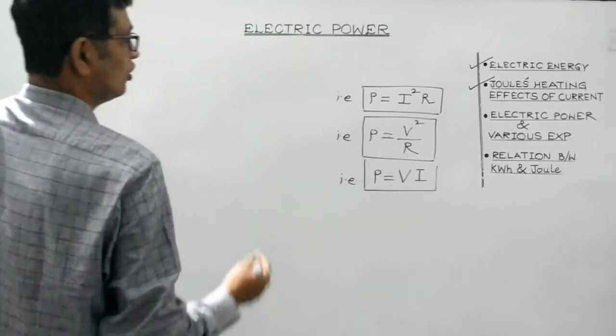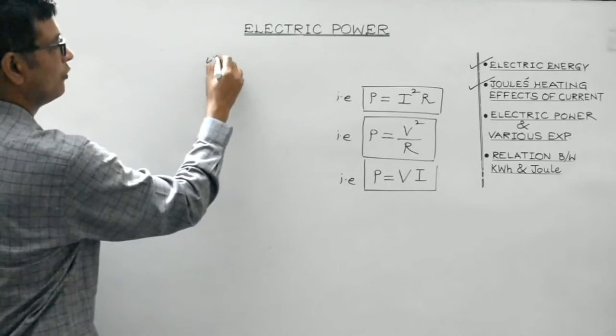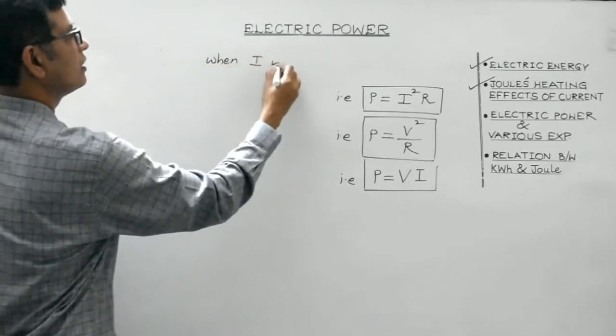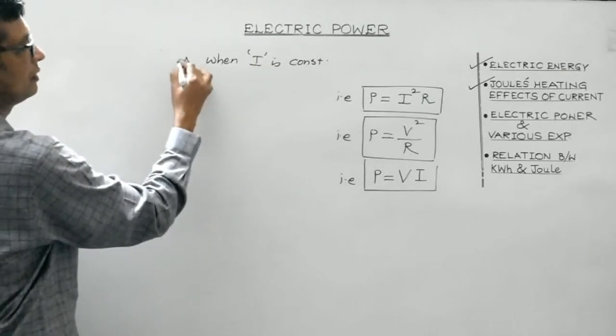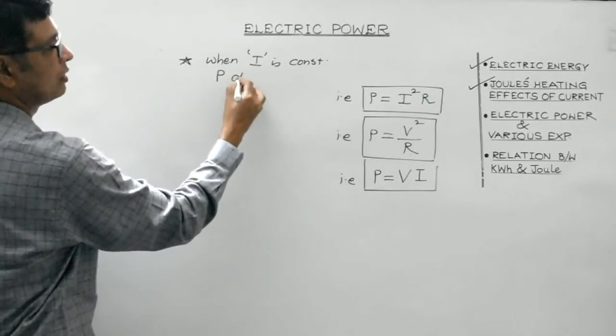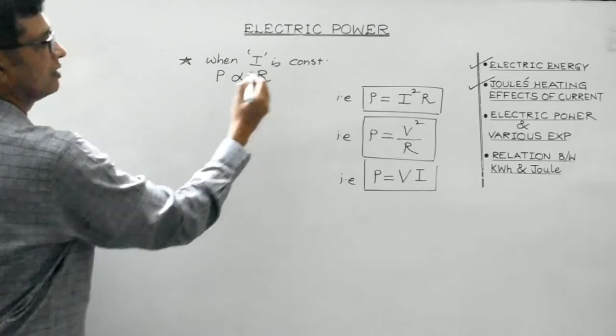Isn't it? So therefore, when current is constant, it is only then power is directly proportional to resistance.